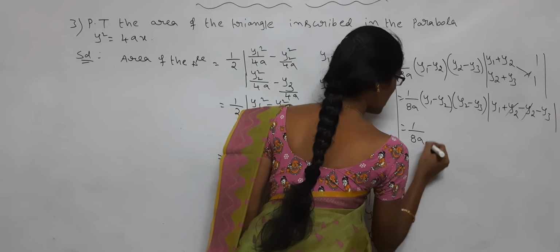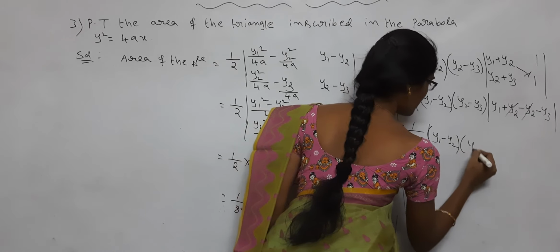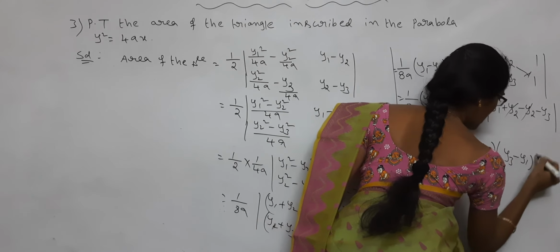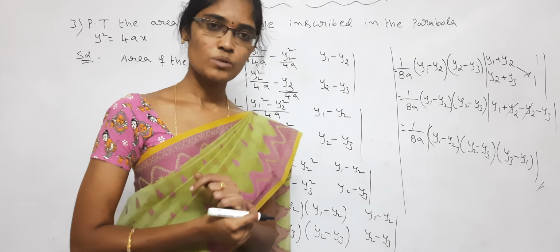That is equal to 1 by 8a into, writing the last line, y1 minus y2, y2 minus y3, y3 minus y1. These are the very important sums.